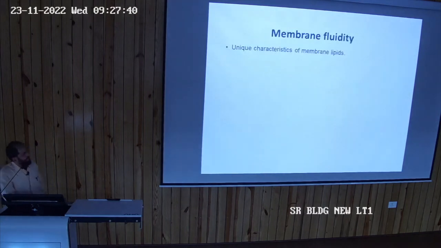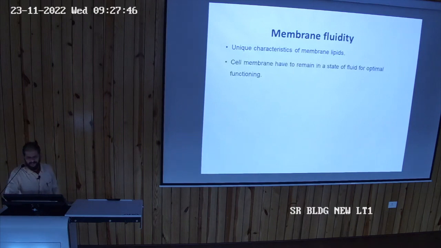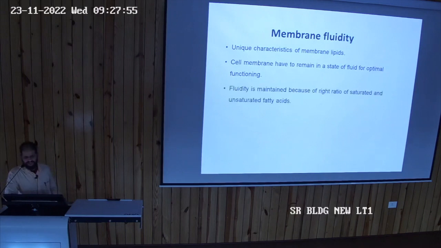So membrane fluidity is the unique characteristic of the membrane, and the membrane remains in a fluid state to have optimal functioning of the cell. This is necessary, and it is maintained because of the right ratio of saturated and unsaturated fatty acids.